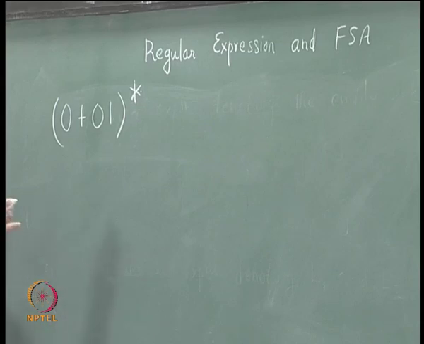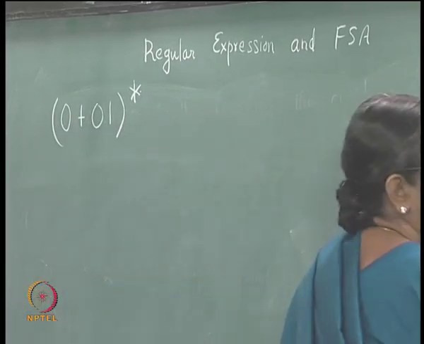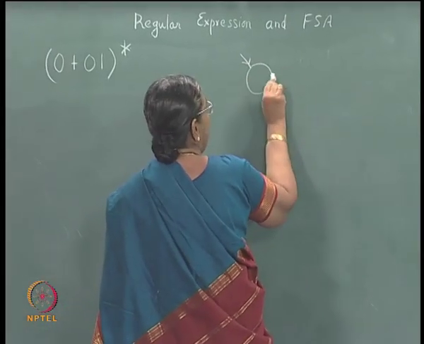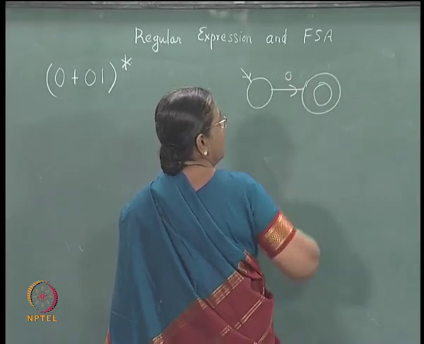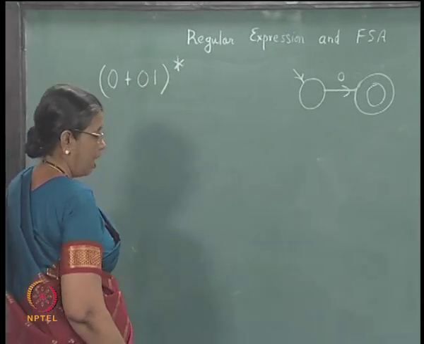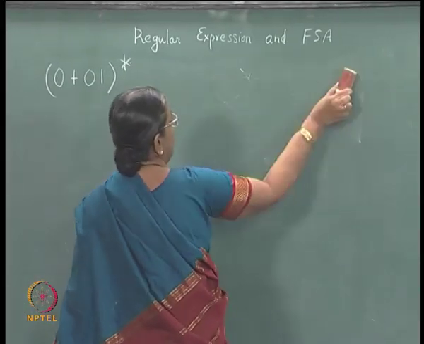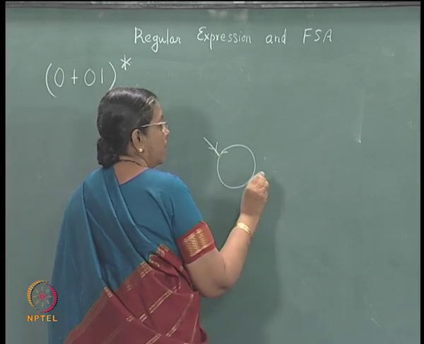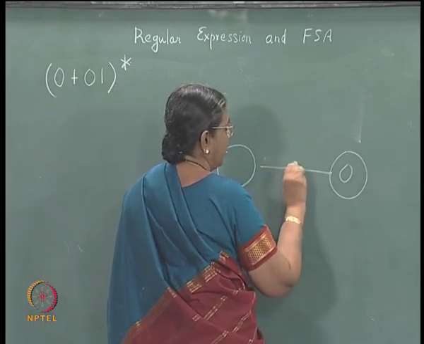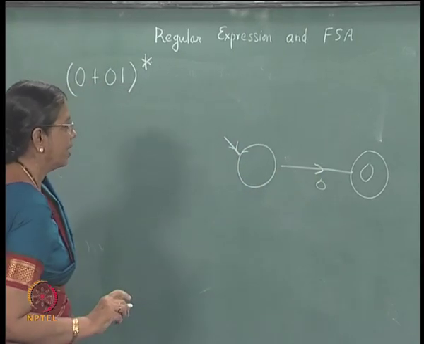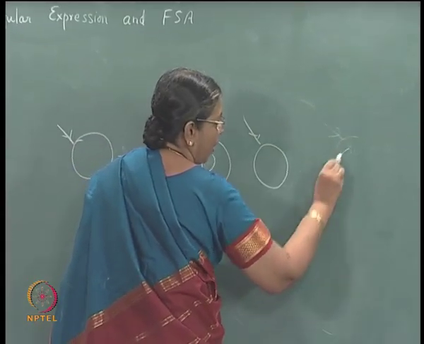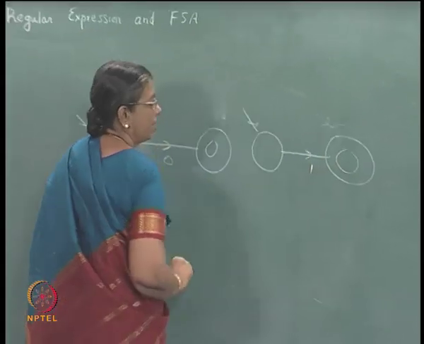Now, use the method. Zero will be accepted by something like this, and 1 will be accepted by something like this.